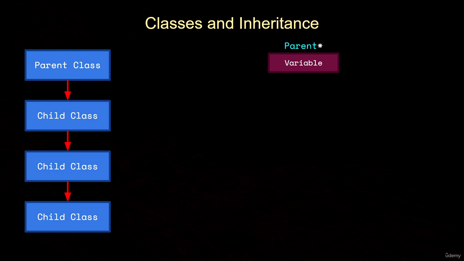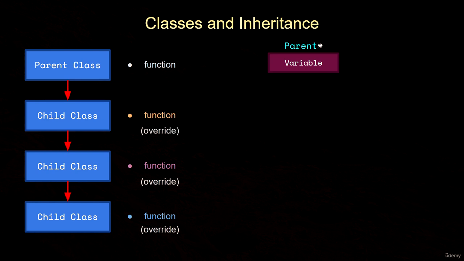Now, the parent class might have a function, and thanks to inheritance, each child class lower in the hierarchy will inherit that function. Now, if this function is marked as virtual in the parent class, then each child class can have its own unique override of that function. Now, if you have a variable of type pointer to parent, and it's pointing to an object of one of the child classes, you may access the pointer and call this function.